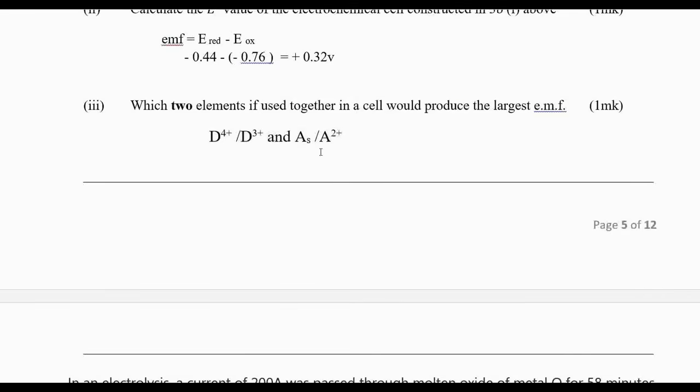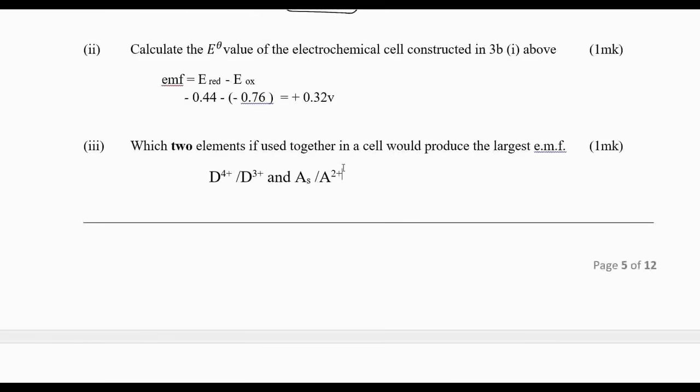So the concept is that the most positive and the most negative, when they are combined, will give you the highest EMF, the largest electromotive force.